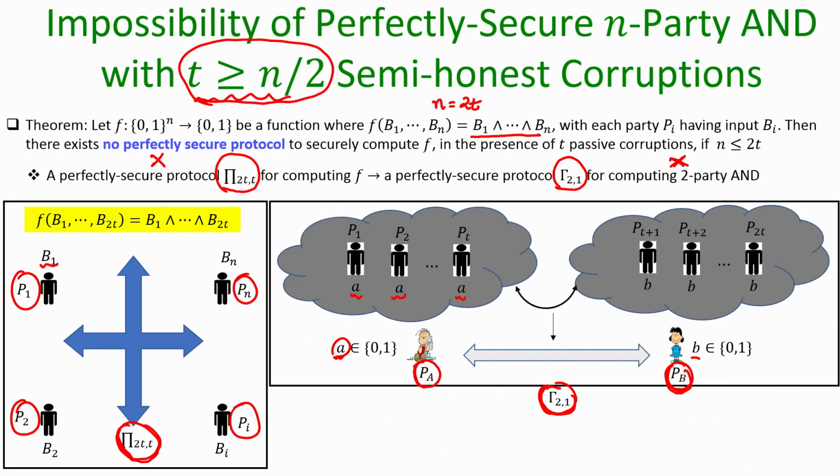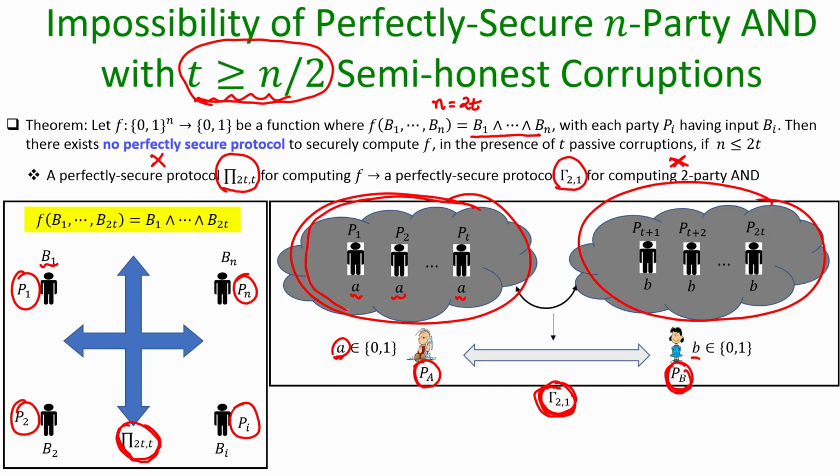Now, if in the protocol pi some interaction is involved between any party in this collection and any party in this collection, then whatever messages they are supposed to communicate, PA and PB will communicate in this two party protocol. Whereas, if in the protocol pi there is any communication from any party in this group to any party within the same group, that will be treated as if PA is communicating that message to itself.